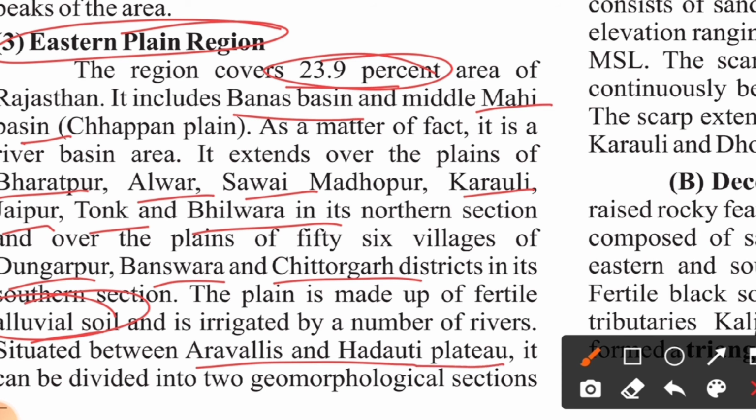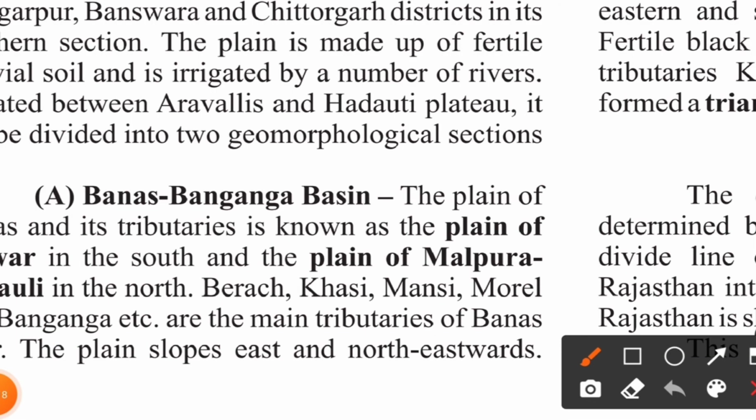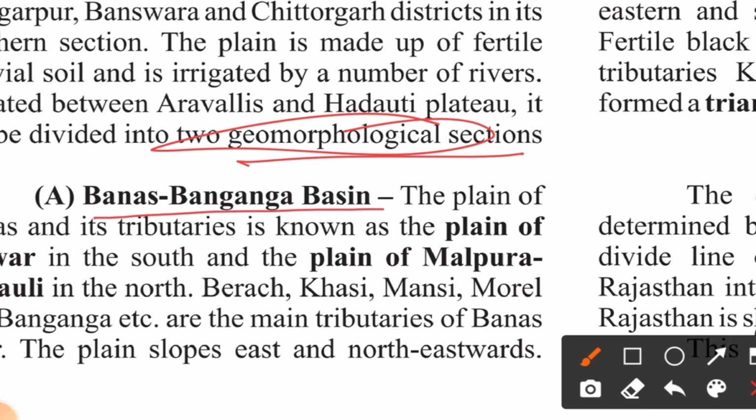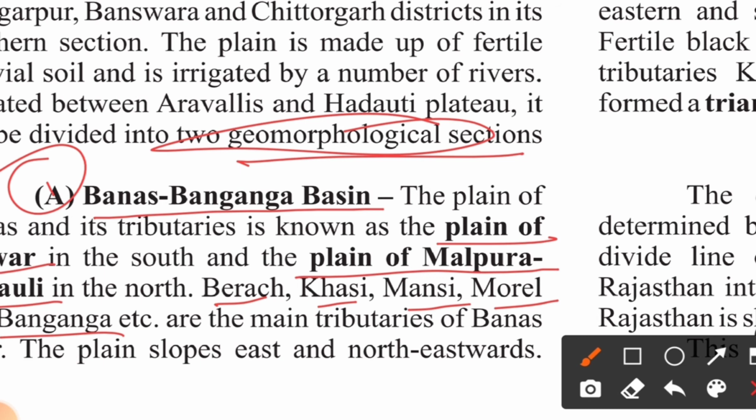It can be divided into two geomorphical sections. So what are these two geomorphical sections? One is your Banas Banganga basin, the first one. The plain of Banas and its tributaries is known as the plain of Mewar in the south and the plain of Malpura Karauli in the north. Berach, Khari, Mansi, Morel, and Banganga, etc., are the main tributaries of the Banas River.